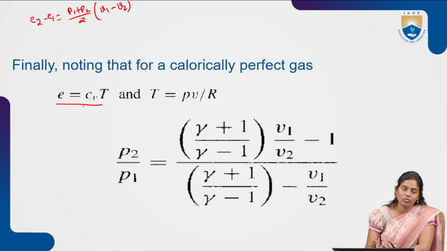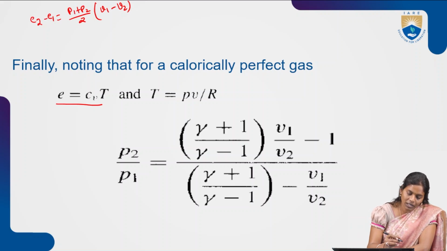So now we substitute this CV value inside this expression. Let's see how it comes. The expression will be CV T1 minus CV T2 equal to P1 plus P2 by 2 into V1 minus V2.